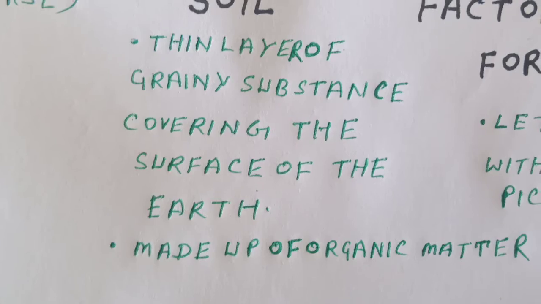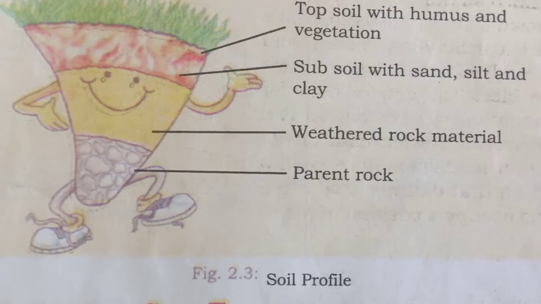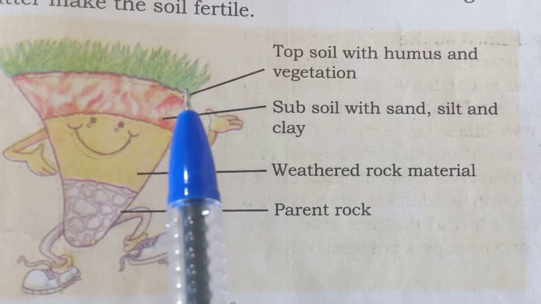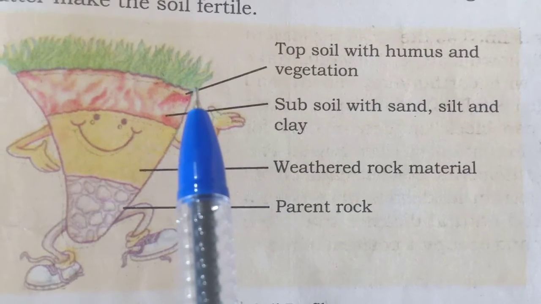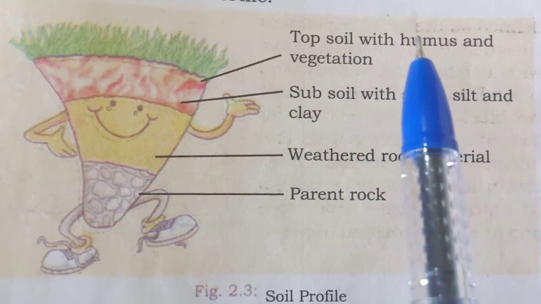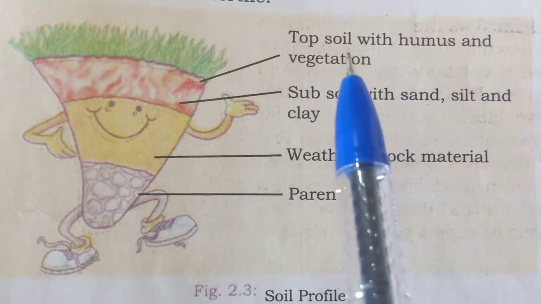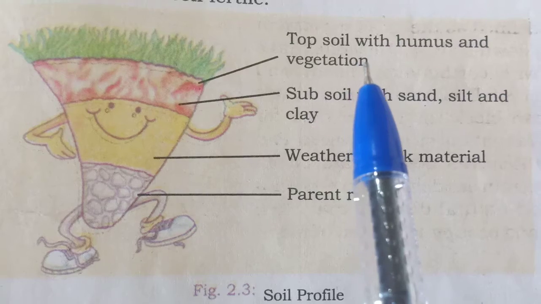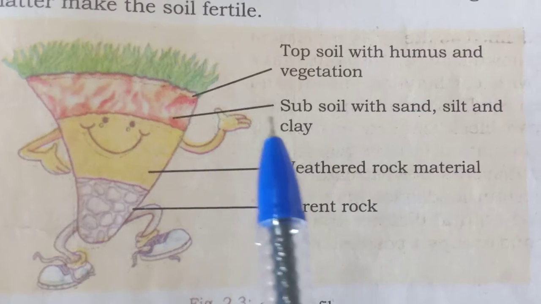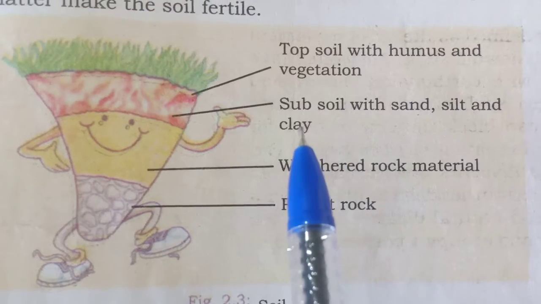So let us understand the soil profile with the help of a picture. Students, this is the figure of the soil profile. Let us understand one by one. This is the topsoil with humus and vegetation. Humus means organic matter deposited on top of our land. Just below it is the subsoil, with sand, silt and clay also.